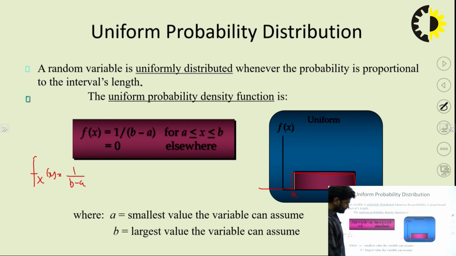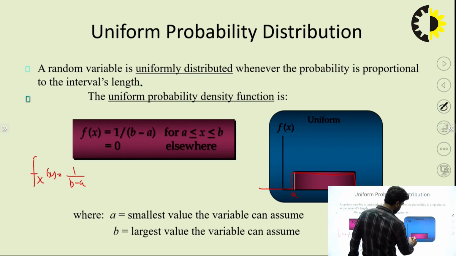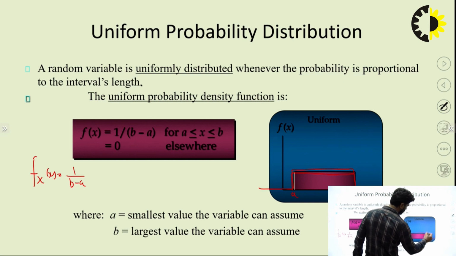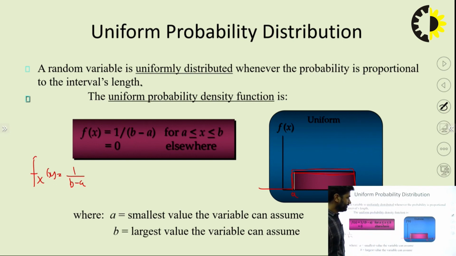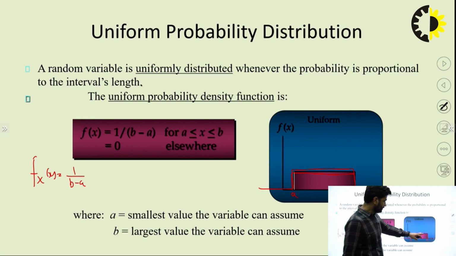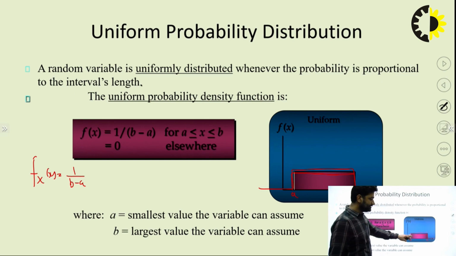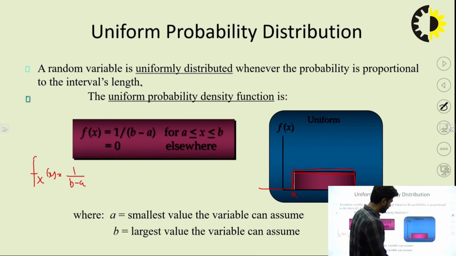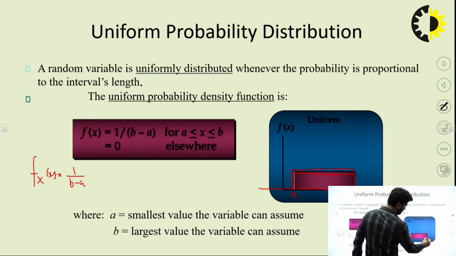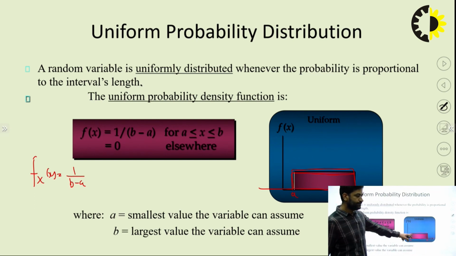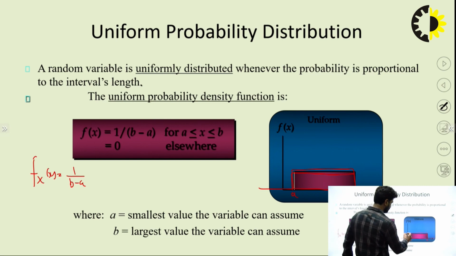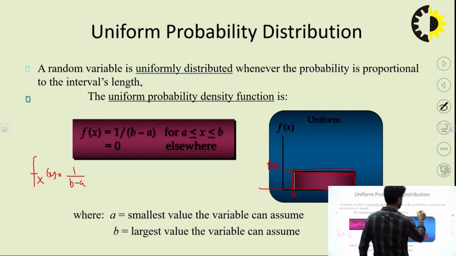Now you know our random variable is distributed over this rectangular window, right. Now, from the properties of the PDF, the area under this rectangular window will be 1. So what is the area? You can see we have a rectangle, and to find its area we multiply length by breadth. So suppose the height here is f(x) and the breadth is b minus a.